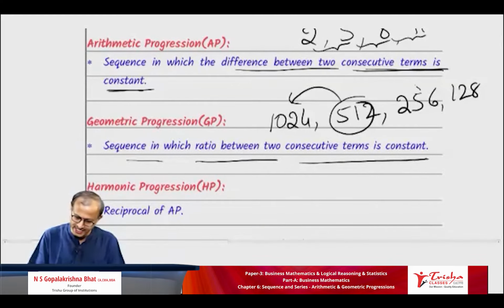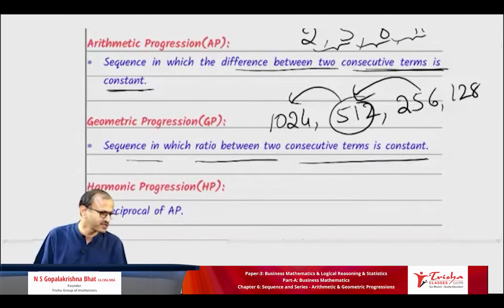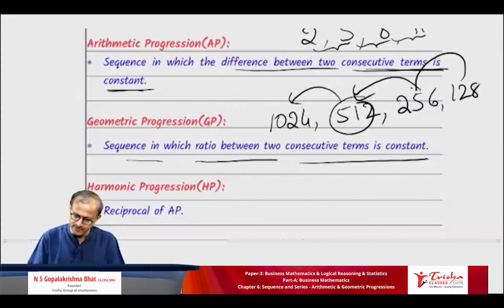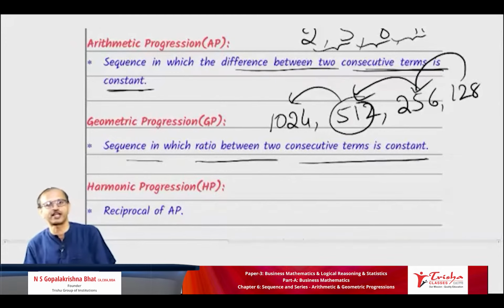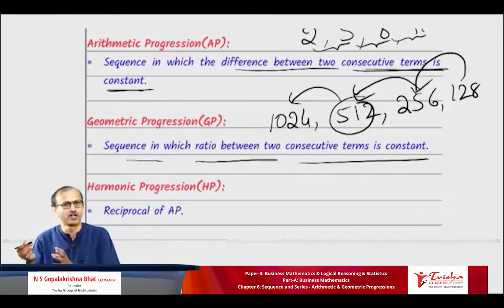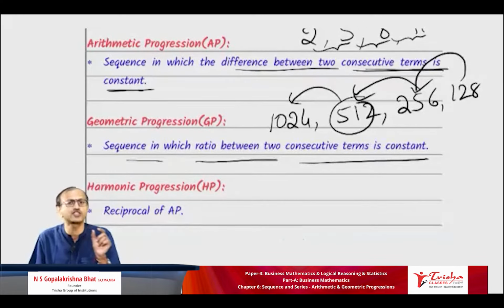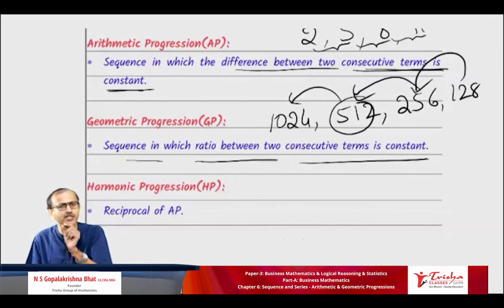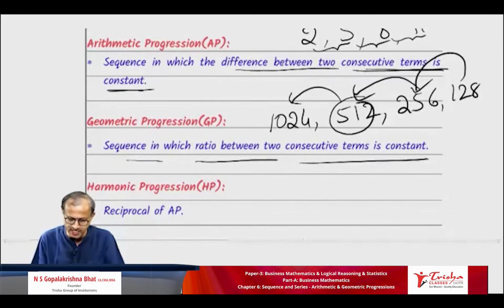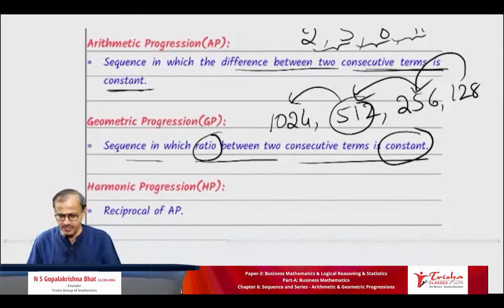So use the calculator. 256 divided by 512. Is it 0.5 again? Super. 128 divided by 256. Don't do it in a reverse way, in a hurry. Not 256 divided by 128. Fourth divided by third, third divided by second, second divided by first. That way. It's 0.5. The same ratio is there. When you divide, you get the same result every time. There is a constant ratio. So you have written: sequence in which the ratio between 2 consecutive terms is constant.